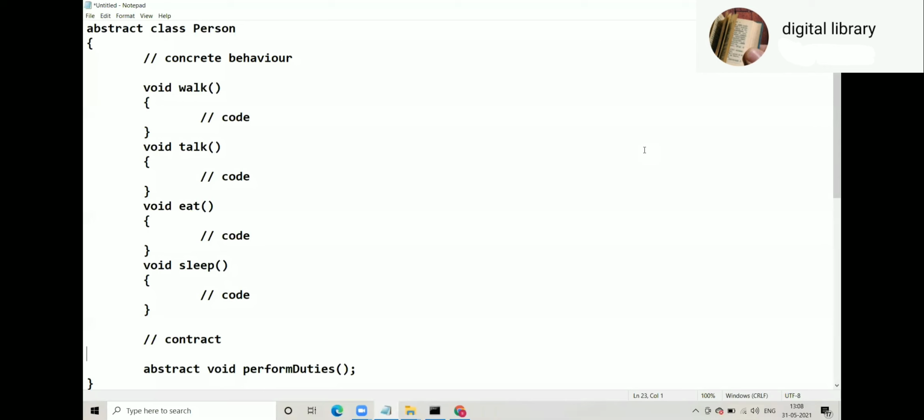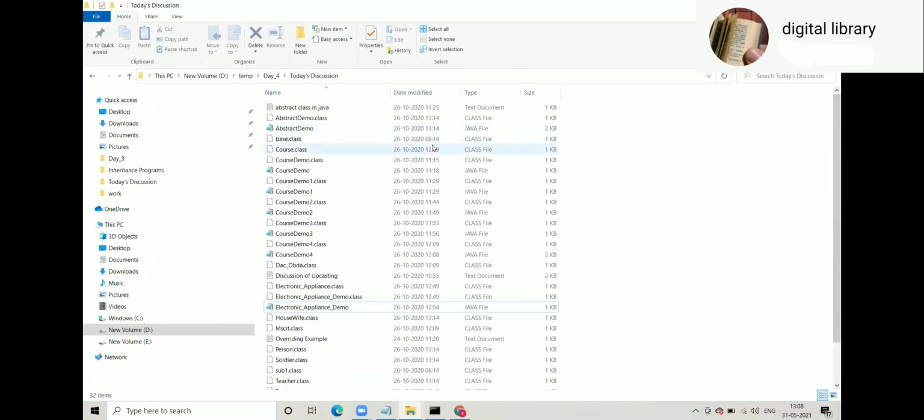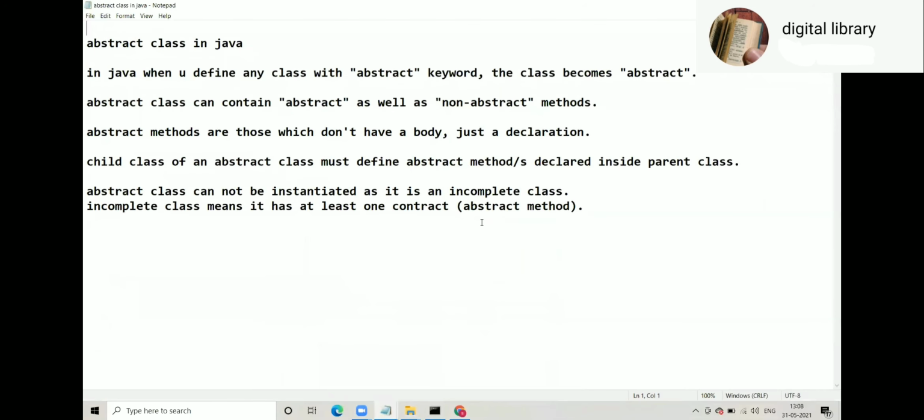Okay. So look at that abstract class. An abstract class is a combination of concrete behavior and a contract. The contract should be fulfilled by all the child classes. In today's discussion folder, abstract class demo is there, but abstract class in Java. Read all these points. So what is abstract class in Java? This should be the answer.